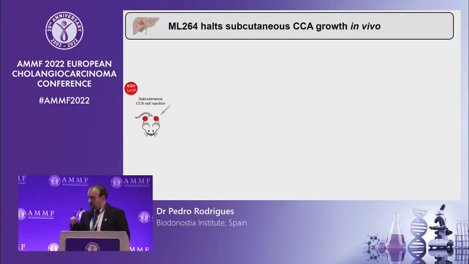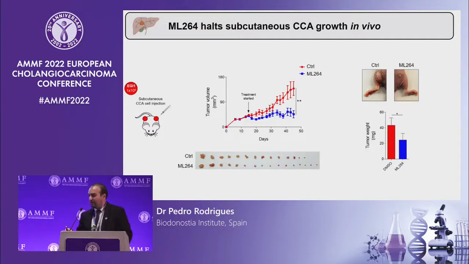So we injected AGI1 cells subcutaneously in immunodeficient mice, and after randomization, we treated mice for 1 month with 5 milligrams per kilogram of ML264 for 28 days. And we observed that when we started the treatment with ML264, tumor growth in vivo was completely abolished, while mice treated with vehicle displayed a marked increase in tumor growth.